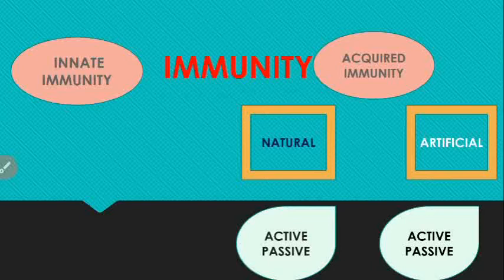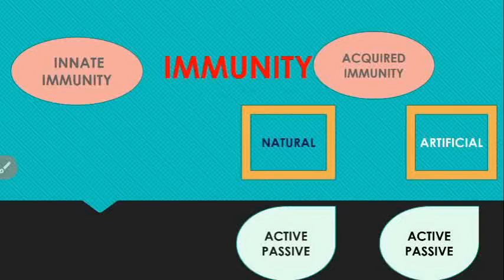like in the form of immunoglobulin or antisera. Natural active immunity occurs when a person is exposed to a live pathogen. Once the microbes penetrate the body through the skin, our body produces antibodies. So it is natural active immunity. On the other hand, natural passive immunity is acquired by the newborn from the mother via the placenta or breastfeeding. We know that immunoglobulin G is transferred via the placenta to the newborn. So it is called natural passive immunity. It is short-lived, lasting for about 6 months.